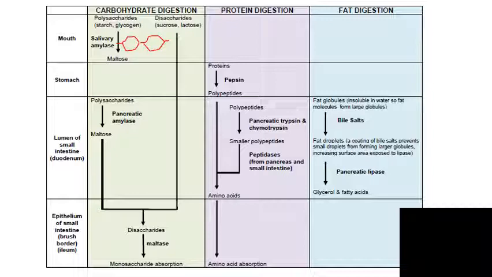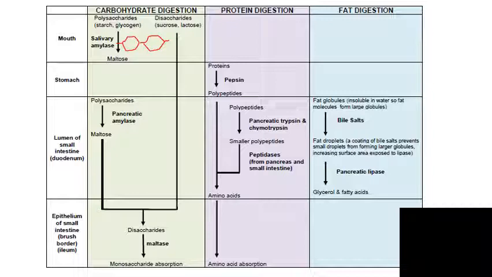So if something is a disaccharide, it just goes straight through the stomach and the lumen of the small intestine. Nothing happens to it because they're already very small. But the remaining polysaccharides can be quite large still, so they need to be broken down further by this enzyme called the pancreatic amylase. So then at the end of that, hopefully you only got maltose left.